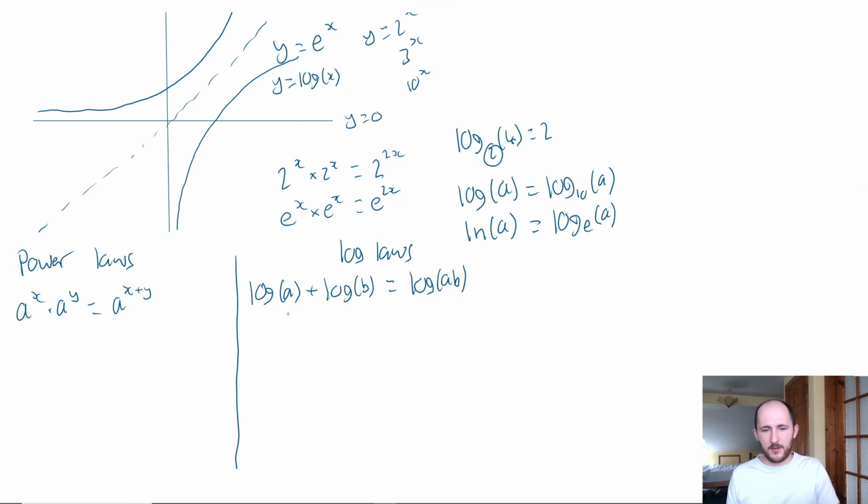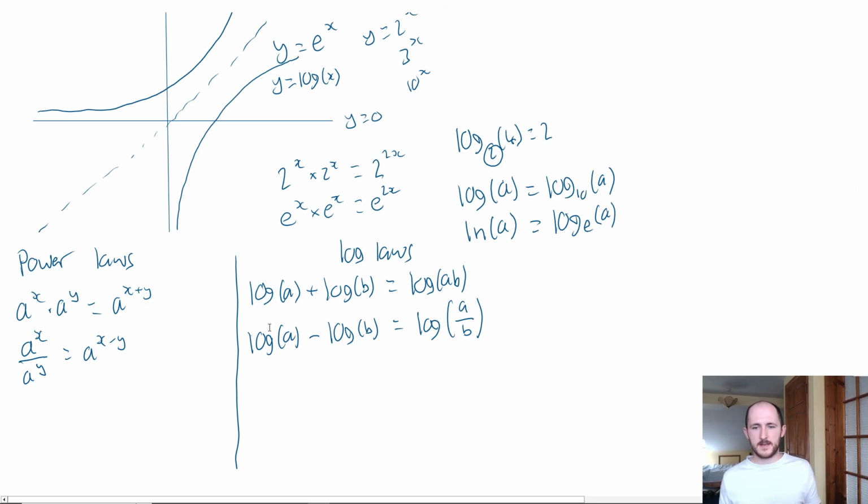Now, what about dividing? Well, if you remember, if you have two powers, again, they have to have the same bases, that are divided, you do a subtraction. And what happens when you do the same thing here? Well, it's very similar. So it kind of works backwards. With powers, we start off with two things timesing each other and end up with them adding. With logs, we start off with two things adding and they end up timesing. Here, we end up with two things dividing and they end up subtracting. We start with two things subtracting, they end up dividing. Can you see how it's just opposites?